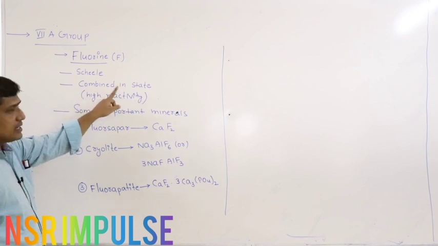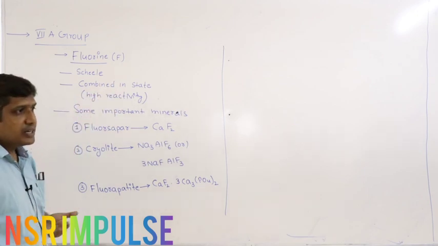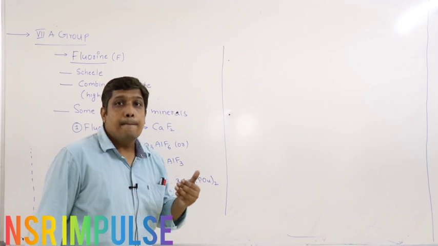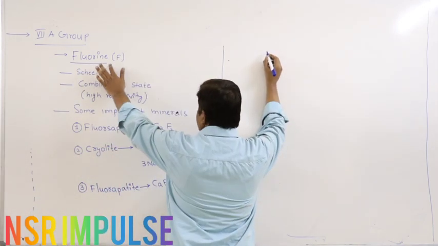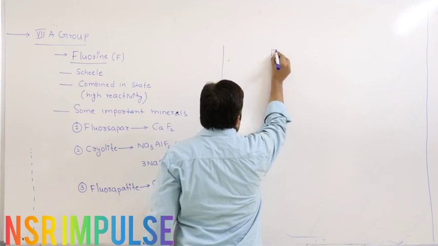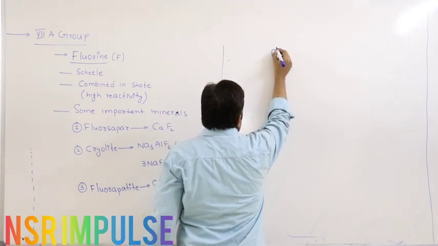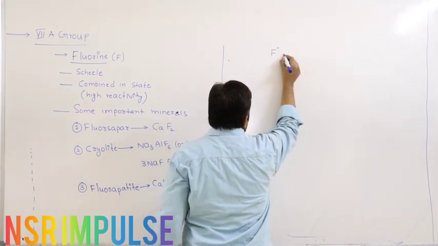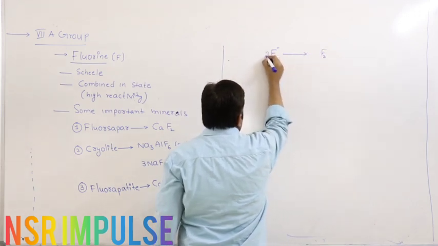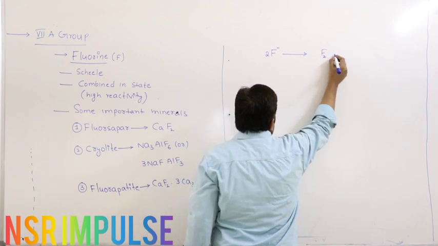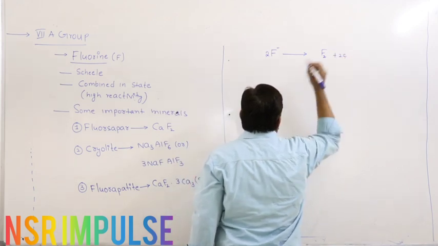It mainly exists in combined state. In combined state, fluorine always shows -1 oxidation state. So if I want to extract fluorine, I have to take a substance where fluorine carries negative charge and convert it into F2. 2F⁻ is converted into F2 plus electrons.